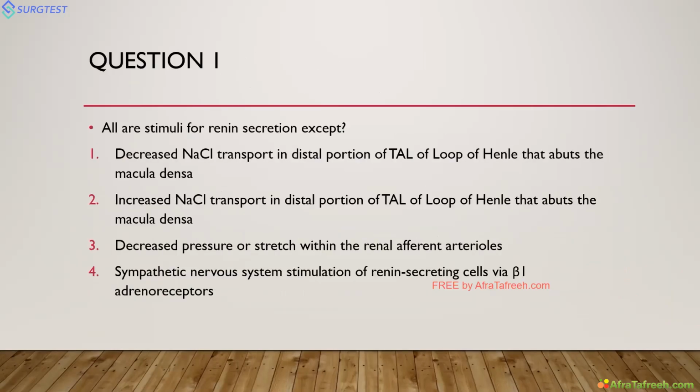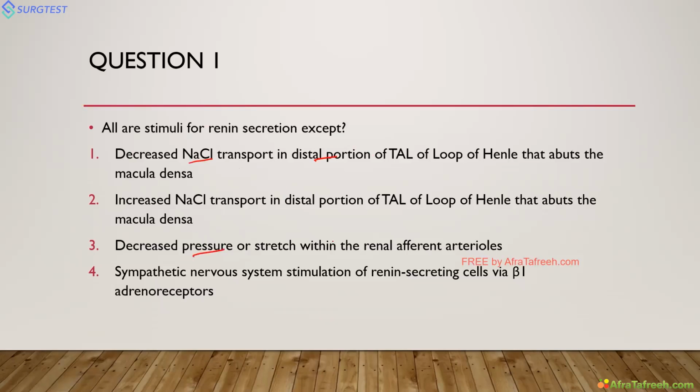Coming to the first question: all are the stimuli for renin release except. Decreased sodium chloride transport in the distal portion, basically whatever causes hypotension, will stimulate renin.